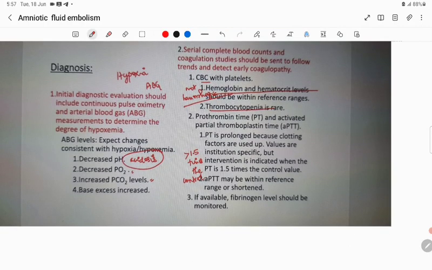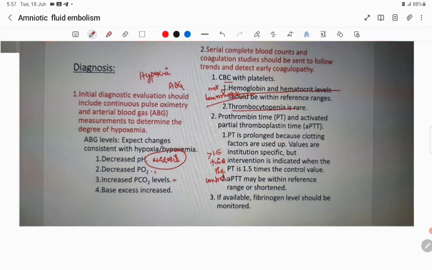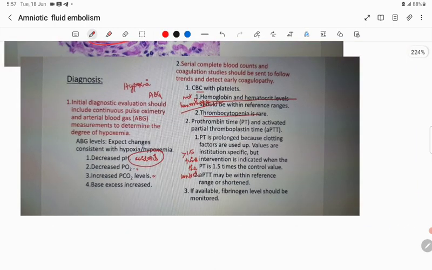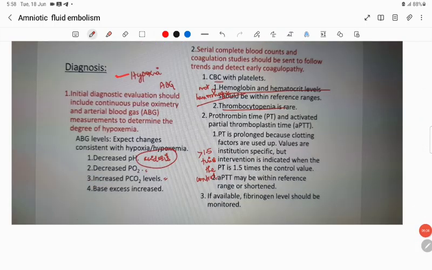For the diagnosis, the initial diagnostic evaluation should include continuous pulse oximetry and arterial blood gas measurement to determine the degree of hypoxemia. ABG levels show expected changes consistent with hypoxemia. There should be a decrease in pH that will cause acidosis, decrease in partial pressure of oxygen, increase in partial pressure of CO2, and base excess will be increased.